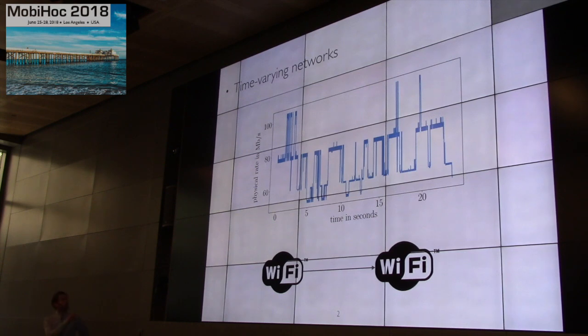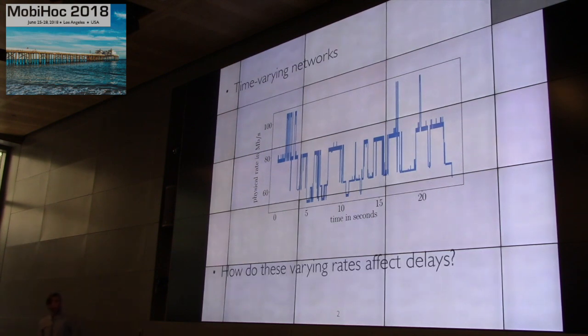For every packet, I just store the modulation and coding scheme index, and I show this on a 25-second trace. What we see clearly is variations, of course, but what's interesting to note is that it actually varies between some discrete sets, here mostly 4 and 2 dominant areas, and the transitions are not random. Typically, the packets stay in one MCS for some time and then jump to another state. And what we want to study here is how these varying rates affect the delays.